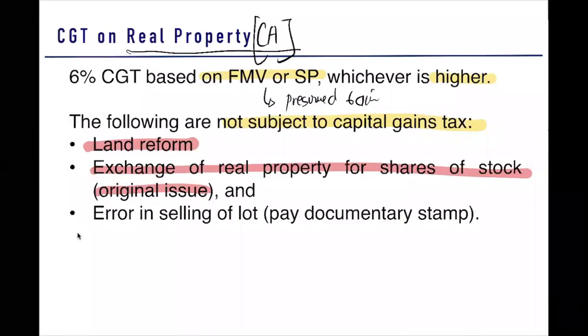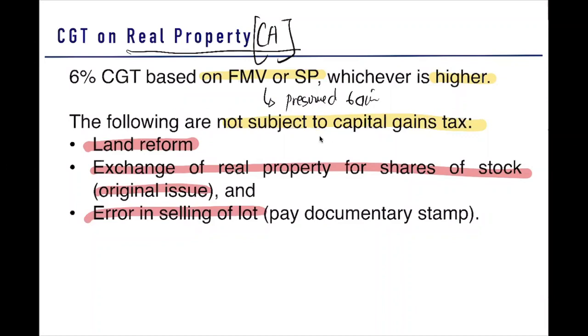Okay? Next, error in selling of lot. What is this error in selling of lot? This error in selling of lot is in case you sold a particular lot, however, hindi naman pala yon, then you will not tax it to CGT kasi wala namang gain talaga. So, tax mo na lang yung dokumento. So, you pay documentary stamp tax.